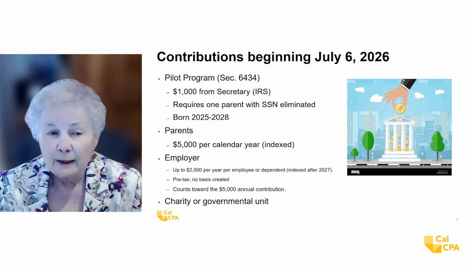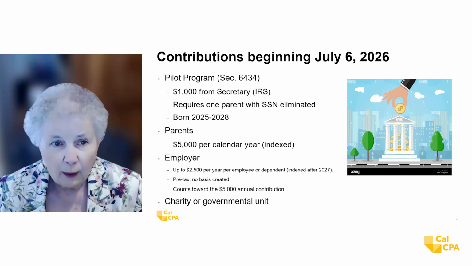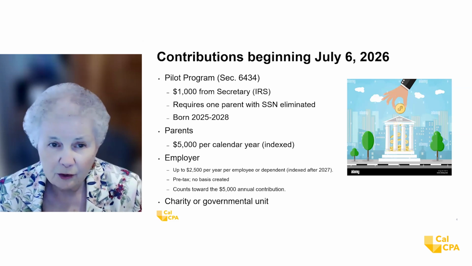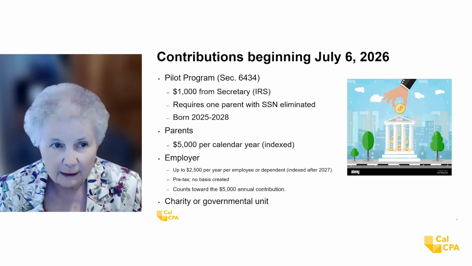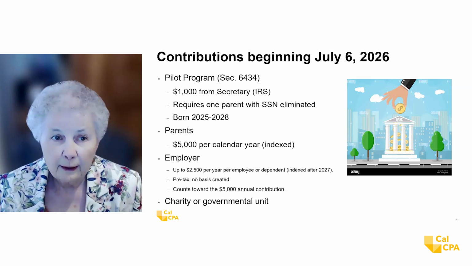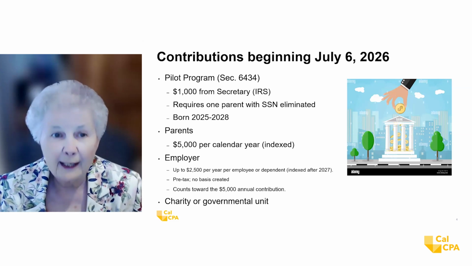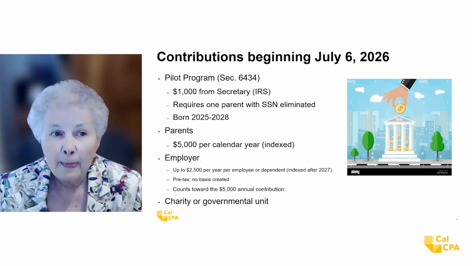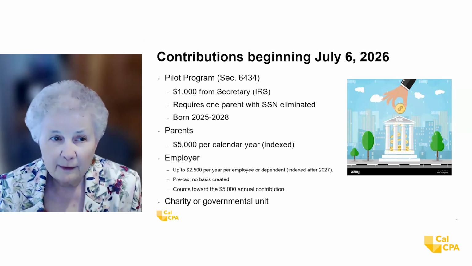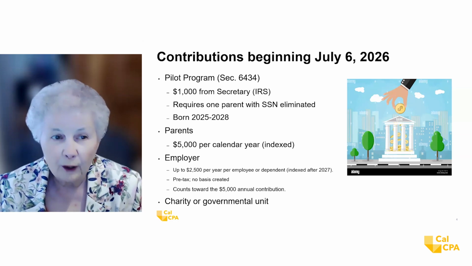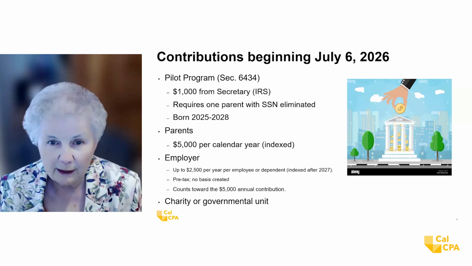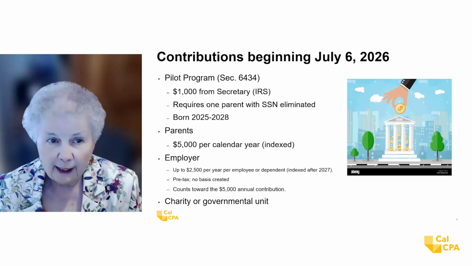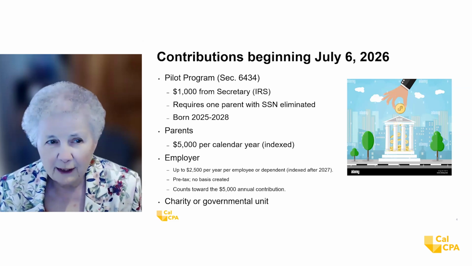Now, there used to be a requirement, or they kept talking about the requirement, that you had to have one parent with a Social Security number. They eliminated that. So the beneficiary has to have a Social Security number, but the parents we don't care about. And for the pilot program, these are babies that are born between 2025 and 2028. And then parents can put in $5,000 per calendar year. That's going to be indexed for inflation.